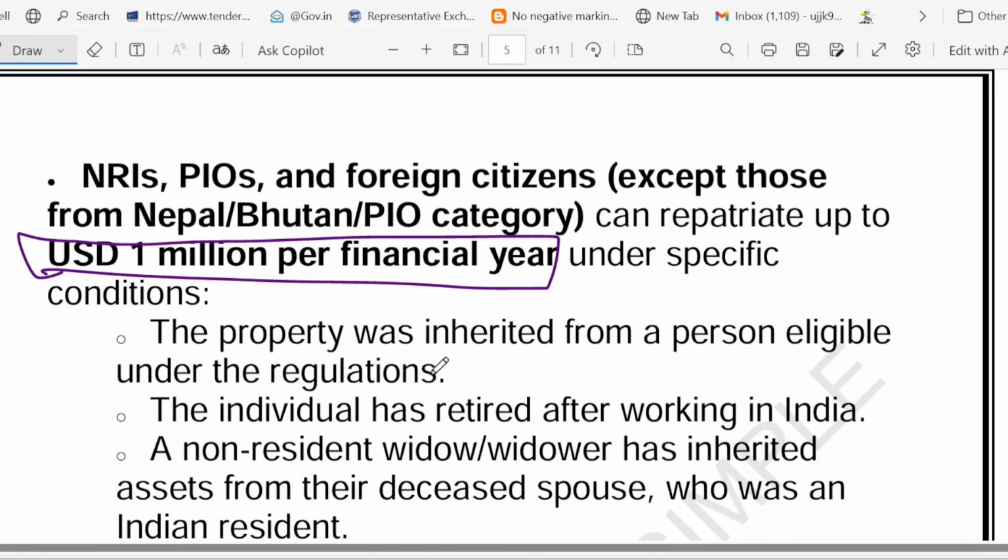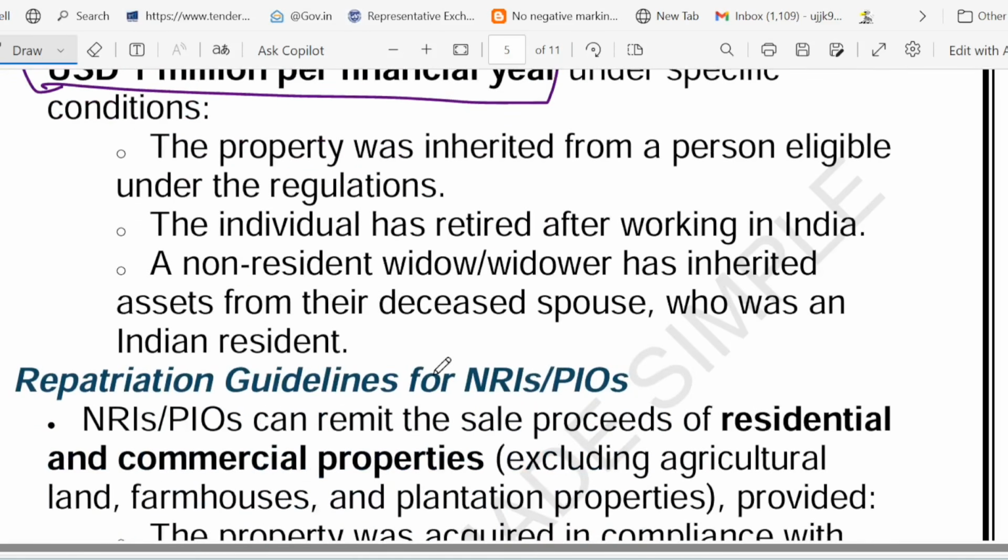There are some conditions which have to be fulfilled. The property was inherited legally. This is the first condition. The property was inherited, but how, legally, right? And you retired from India. The individual has retired after working in India. This is the second condition. Or you are a widow or a widower who inherited from an Indian spouse.